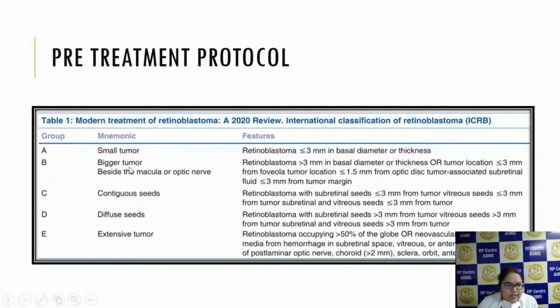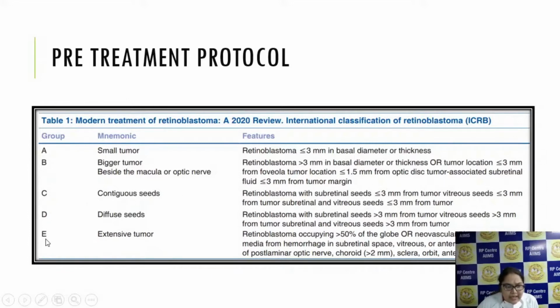So, A is basically a small tumor. Any tumor which is less than or equal to 3 millimeters in basal diameter or thickness is group A. Group B is basically a bigger tumor or one beside the macula or optic nerve. So, these are tumors which are more than 3 mm in basal diameter or thickness, or tumor location less than 3 millimeters from the fovea or less than 1.5 millimeters from the optic disc, or tumors which are associated with subretinal fluid less than or equal to 3 millimeters from the tumor margin.